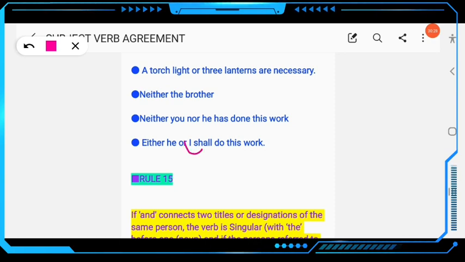Clear? Then next example here: either he or I shall do this work. You have to follow the second. So this is written in future, I shall, or you can also write either he or I have to do this work. Here you have to follow the second one. So this is rule number 14.